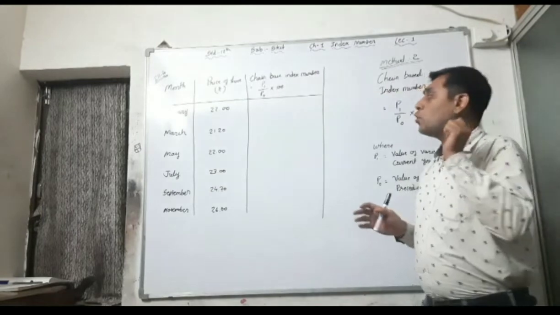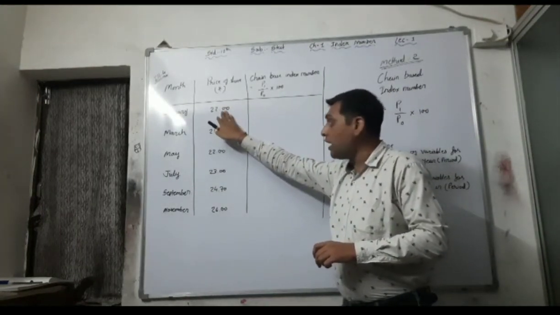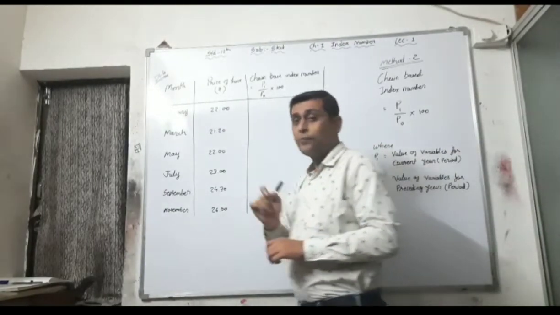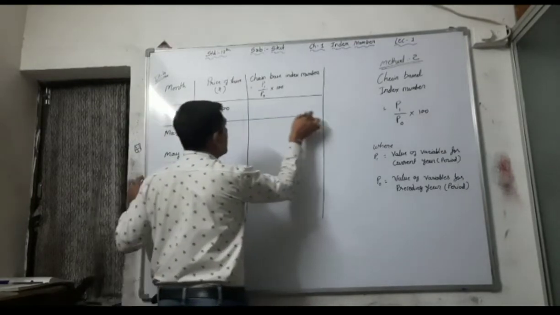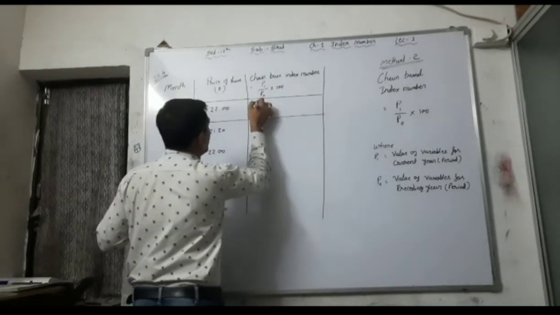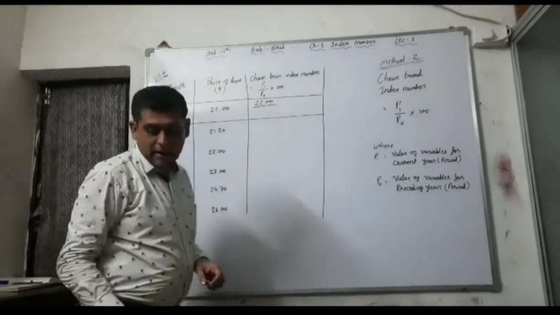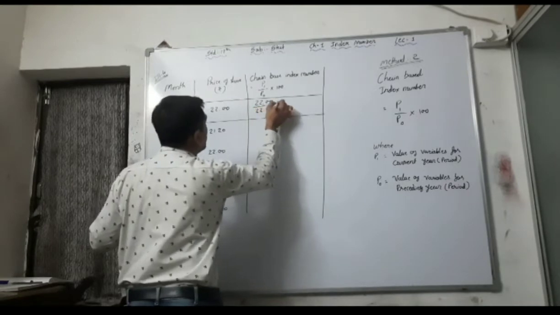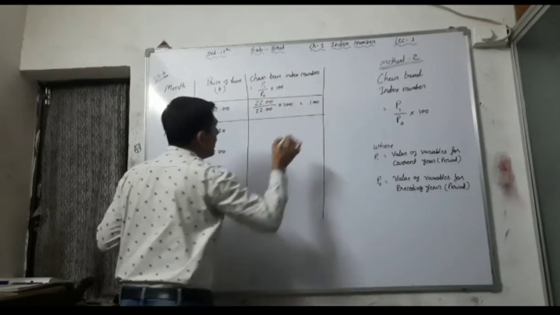So you have to assume that this is the current year data as well as the preceding or previous year data. That's why we write like that. See here, it is the actual presentation: 22.00 divided by 22.00 into 100. That's why the answer is 100.